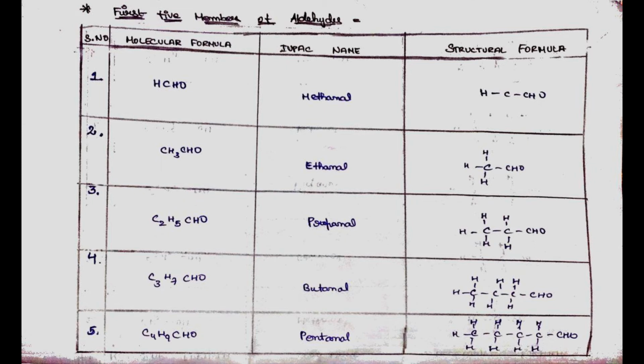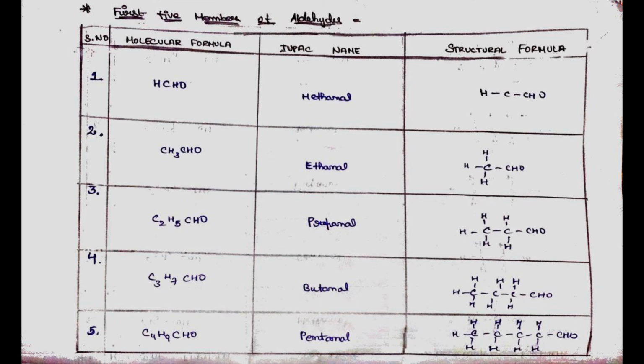Second, CH3CHO, its IUPAC name is ethanal. Its structural formula is such that one carbon atom having 3 hydrogen atoms and a CHO group, that is the aldehyde group. Third, C2H5CHO, its IUPAC name is propanal. Its structural formula is such that 2 carbon atoms having 5 hydrogen atoms with a CHO group.